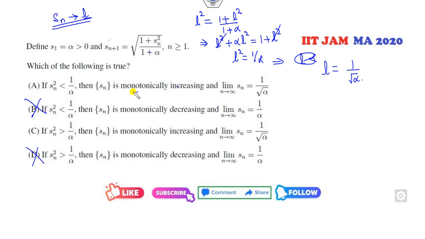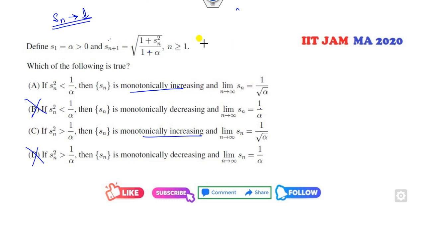Now it's monotonic increasing, so there is no need to check whether it's increasing or decreasing. Otherwise you can also check from here. If you check that, it comes to be increasing, so definitely this option and this option cancel out. Now if this condition holds, if Sn square is less than 1 by alpha, then it is monotonic. We only need to prove it is bounded. If I prove that it's bounded, then it's convergent.